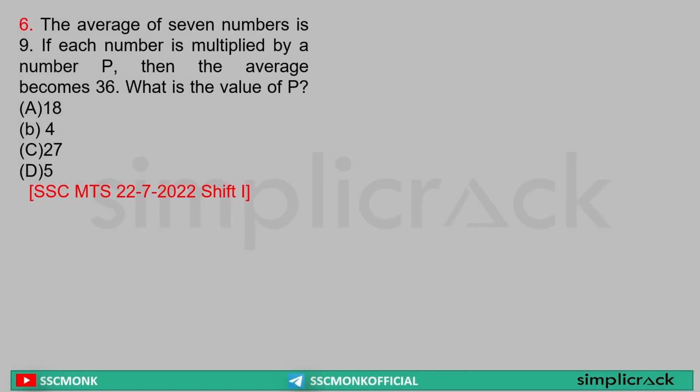Average of 7 numbers is 9. If each number is multiplied by p, the average becomes 36. Now for example, there are 4 numbers a, b, c, d. Let's say their average, a plus b plus c plus d divided by 4, is equal to x. Clear? So a plus b plus c plus d is equal to 4x. Now if I add p to each of them,